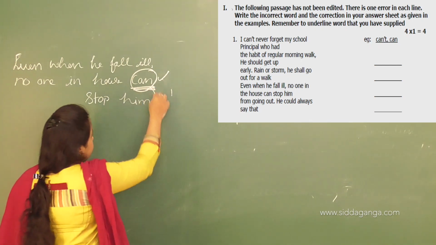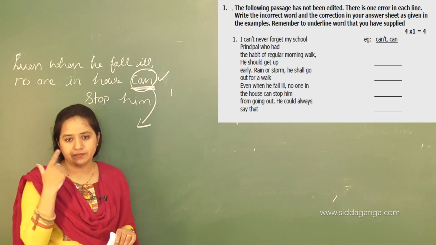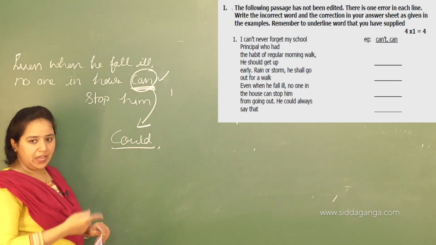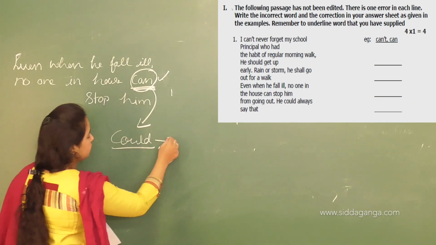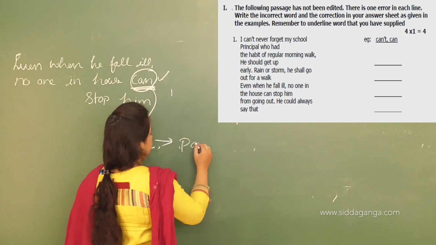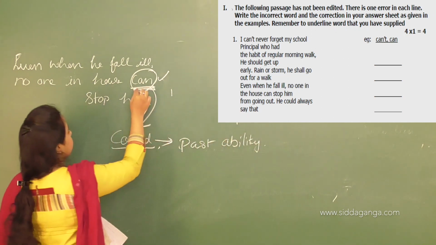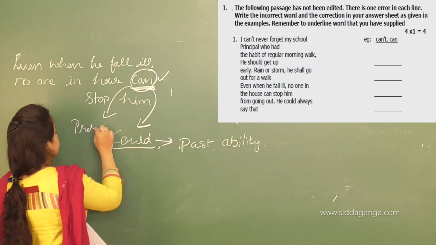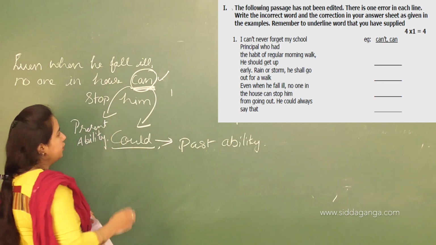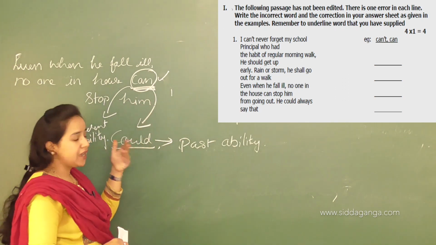Okay, so what is the past form of can? So that is could. Okay, so instead of can, we need to use could here because it expresses past ability. So this can expresses present ability. Okay, it is in present tense form. So we can't use can here when we talk about someone's past habit or past ability.